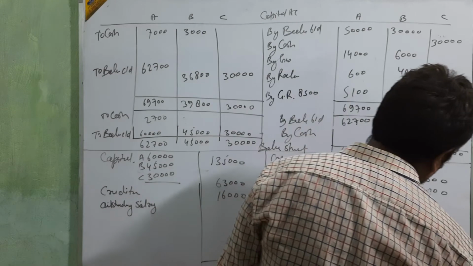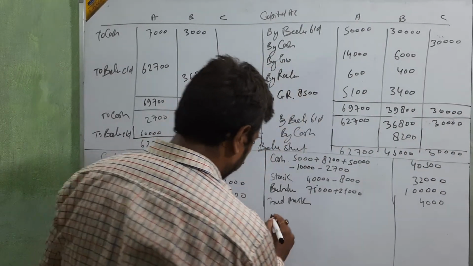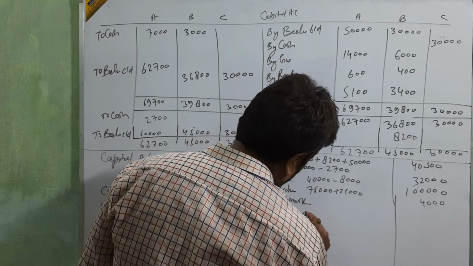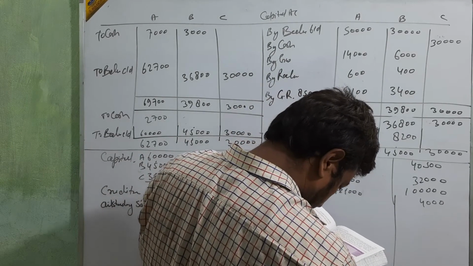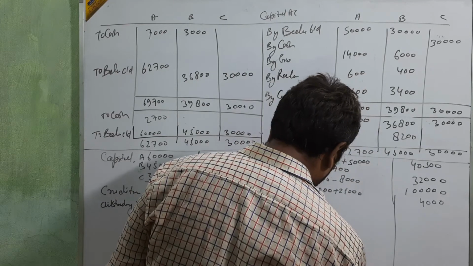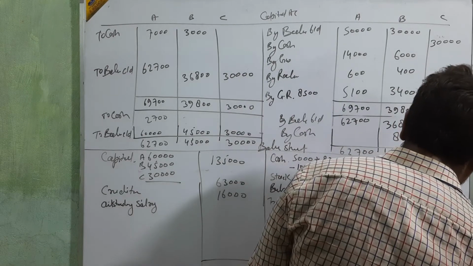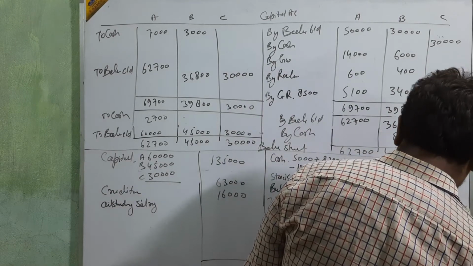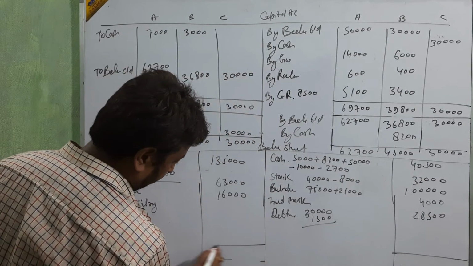Trademark is only 4,000. Then debtors 30,000 less 1,500. It means 28,500. Okay, beta? Now going to total.